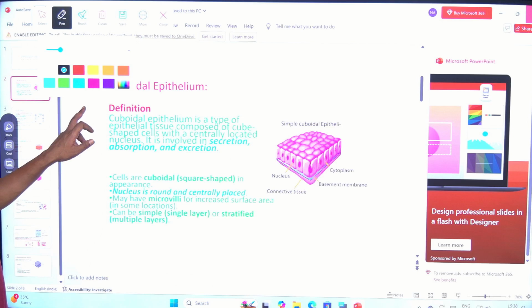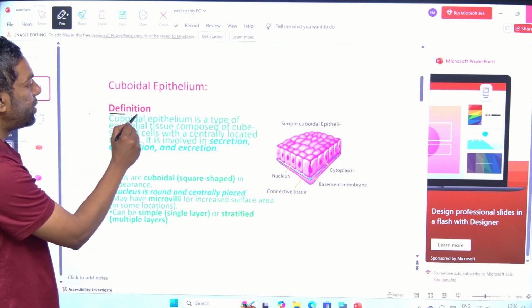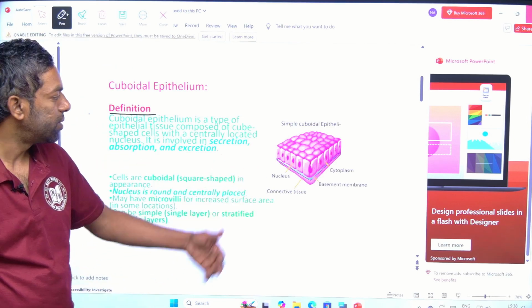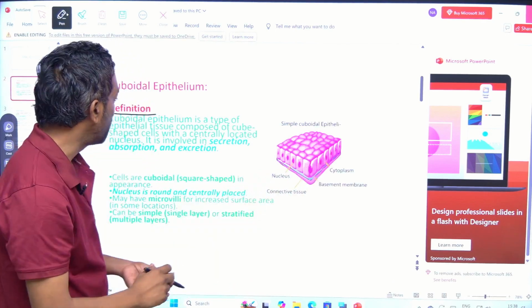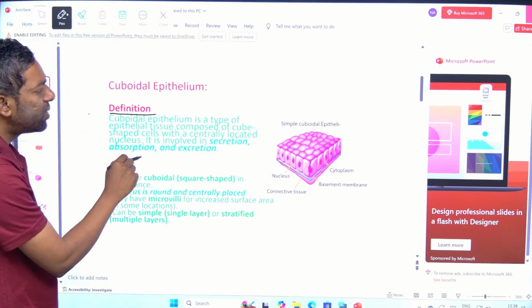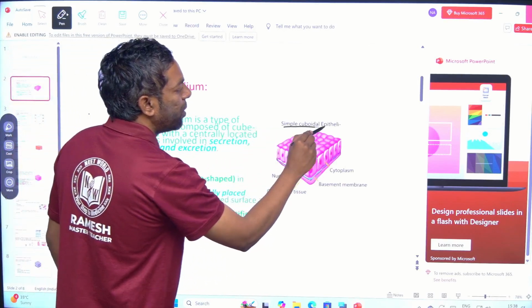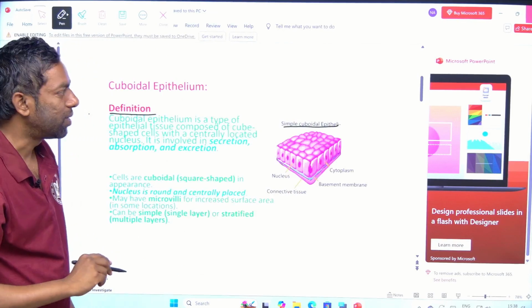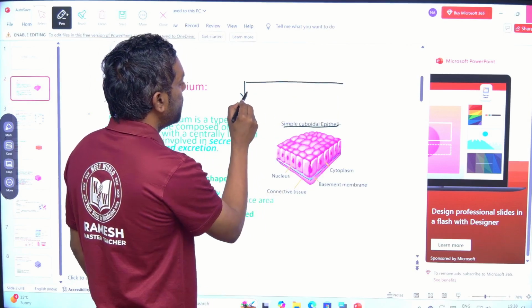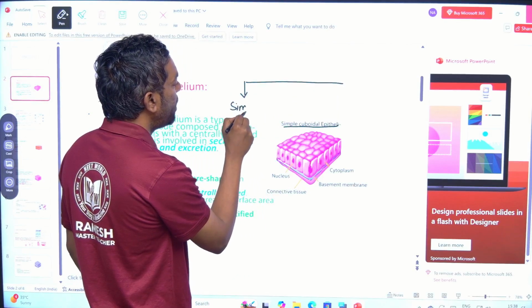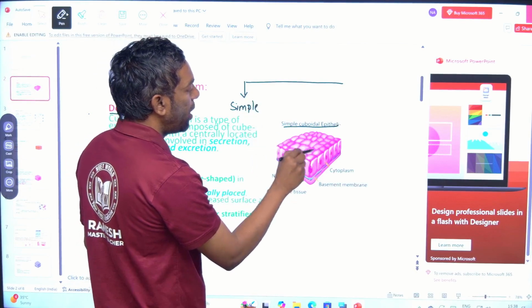Cuboidal, what is the definition? Just look into this, this is the cube shape. Simple cuboidal means a single layer. Cuboidal has two types, guys: simple cuboidal and stratified.